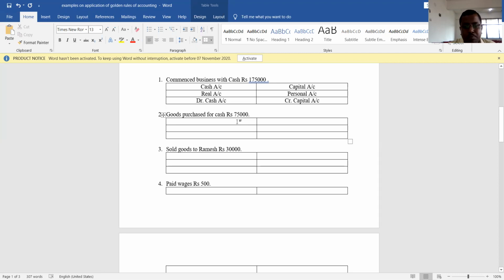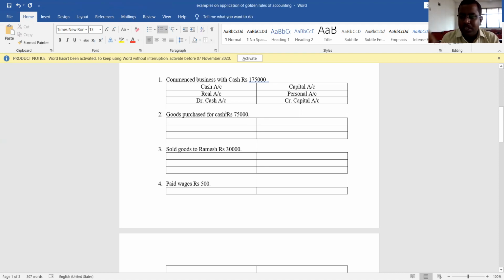Goods purchased for cash, rupees 75,000. Okay, which are the two accounts here? Actually, how to recognize the two accounts? In a transaction, you should check which account is receiving the benefit and which account is giving the benefit. Goods purchased for cash. Here cash means cash is going out of the business, meaning it is giving the benefit.